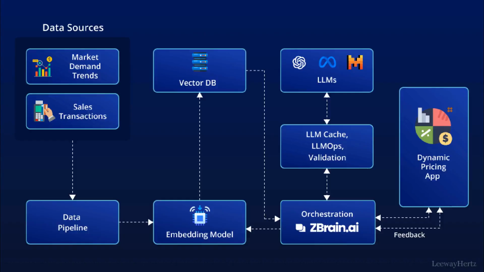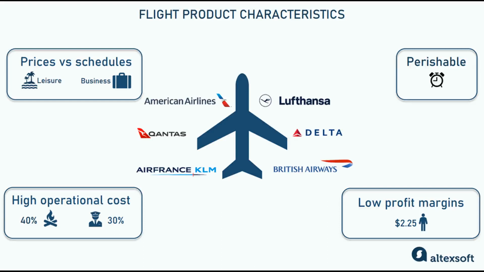1. The Airline Revenue Management System. In the 1980s, airlines began implementing sophisticated revenue management systems that used algorithms to optimize ticket pricing based on demand patterns. This case is exemplified by American Airlines' decision to use a system that dynamically adjusted fares according to seat availability and booking trends.